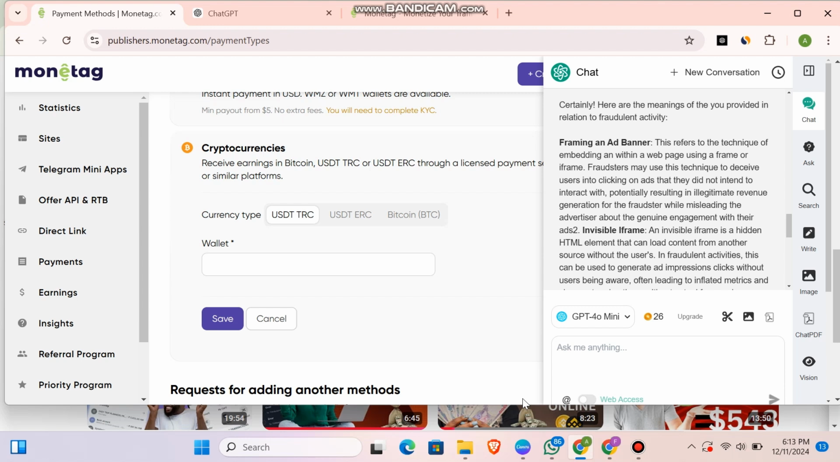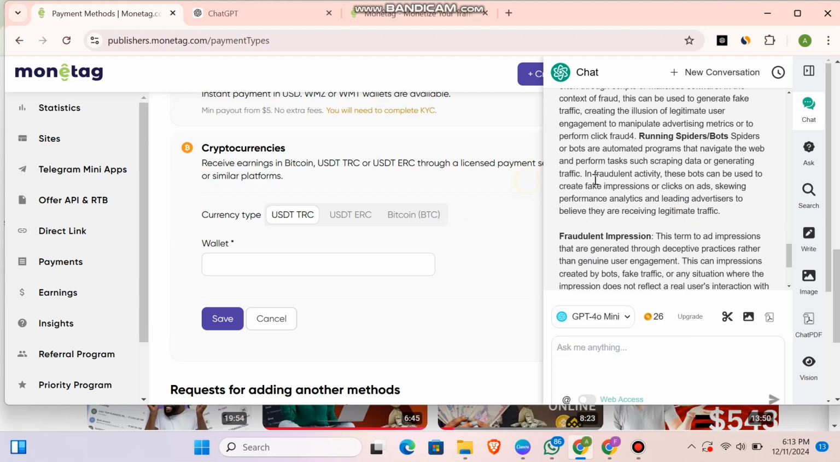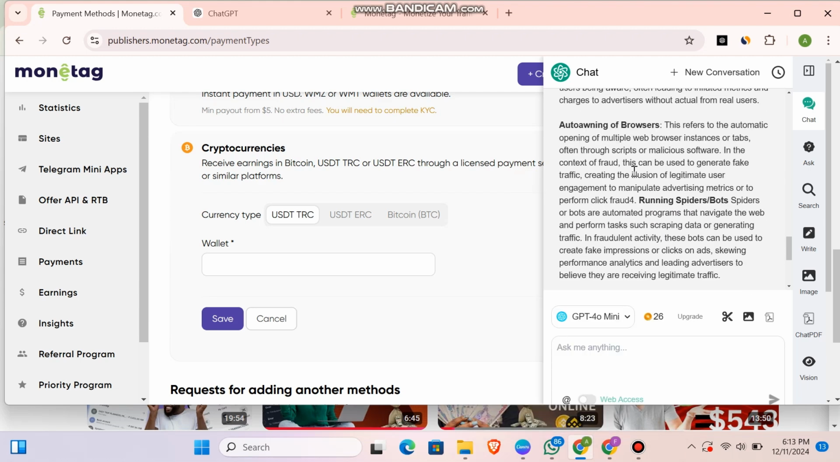So you have the invisible iframe. The invisible iframe is a hidden HTML element that can load content from another source without the user's knowledge, okay? So this can be used to generate impressions or clicks without users being aware. So please, and please again, no need for you guys to use anything like this in generating sources or traffic into your Monetag account. It's going to get banned.